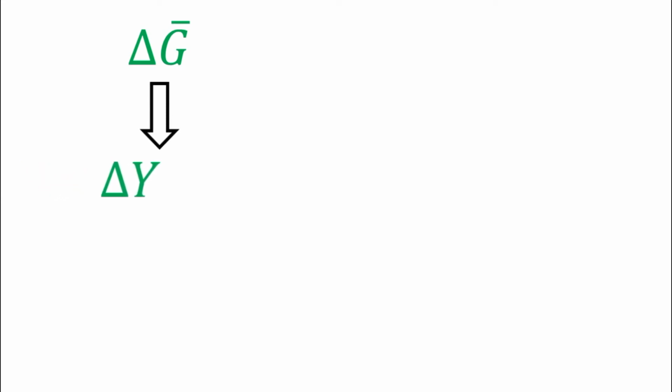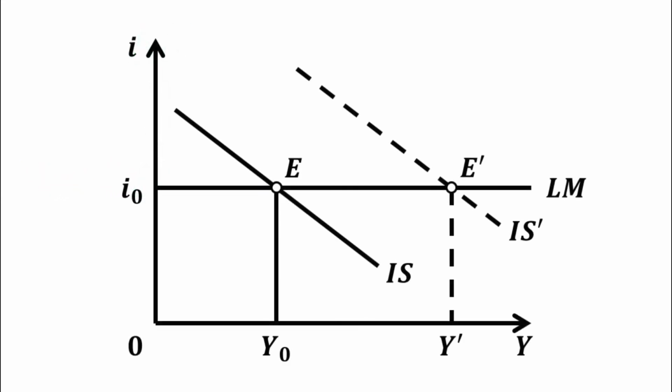In this case, the increase in government expenditure led to an increase in output level. As you can see in the figure, output level has increased from OY0 to OY dash, and the increase in output level is this one, that is Y0 Y dash.